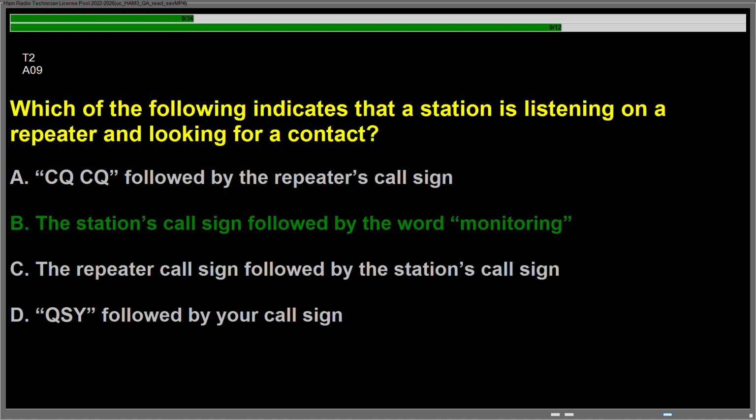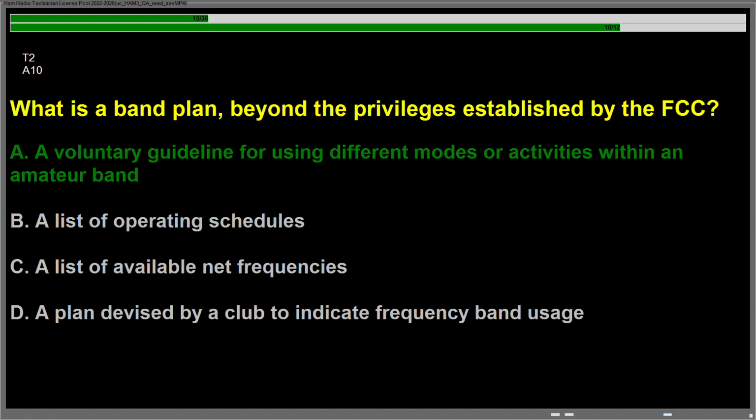Question Alpha 09, which of the following indicates that a station is listening on a repeater and looking for a contact? Answer is B. The station's call sign followed by the word monitoring. Question Alpha 10, what is a band plan, beyond the privileges established by the FCC? Answer is A. A voluntary guideline for using different modes or activities within an amateur band.